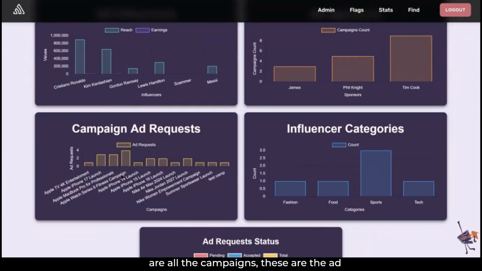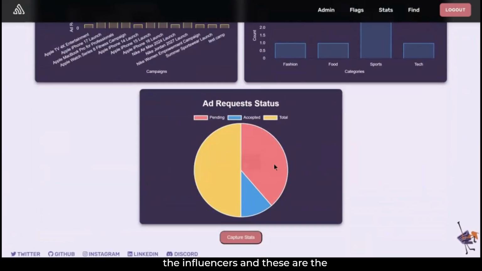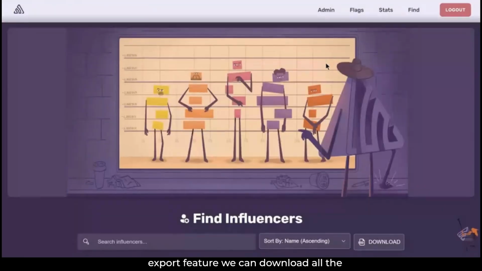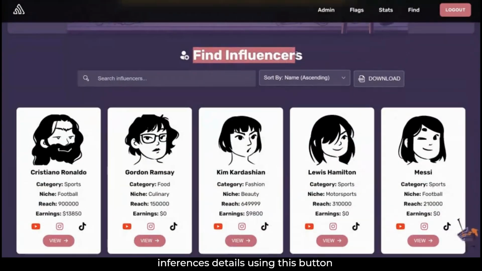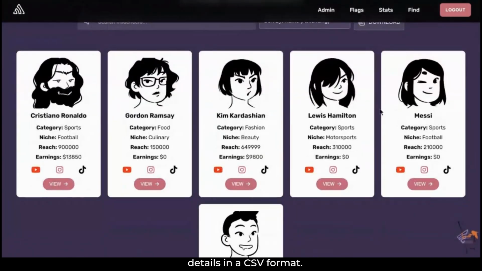These are all the campaigns. These are the ad requests, and these are the categories of the influencers, and this is the distribution of the ad requests: how many are total, how many are pending, and how many are accepted. Again, we can capture this using this button. And also for the export feature, we can download all the influencers' details using this button, which would download the details in a CSV format.